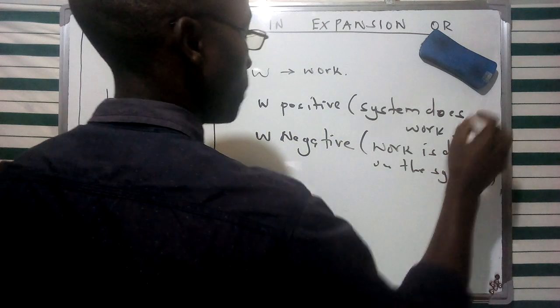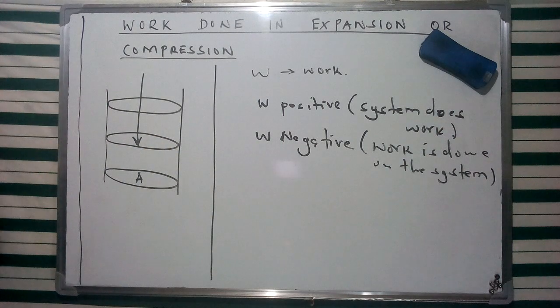In this particular case, we are going to use these two different scenarios to describe the concepts of compression and expansion, which are the discussion for today, respectively.